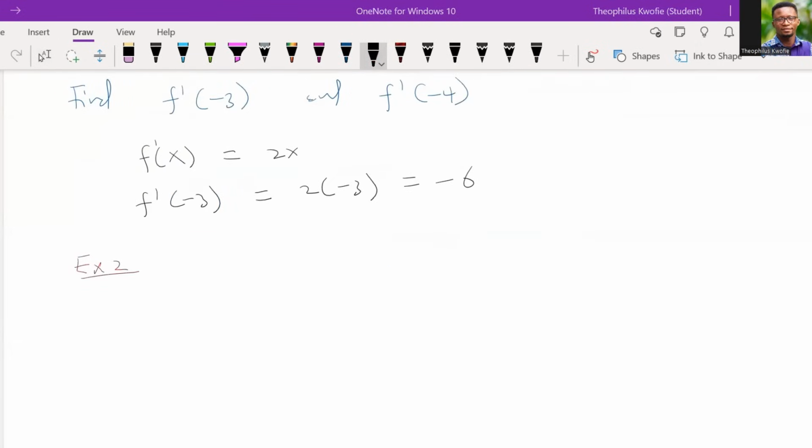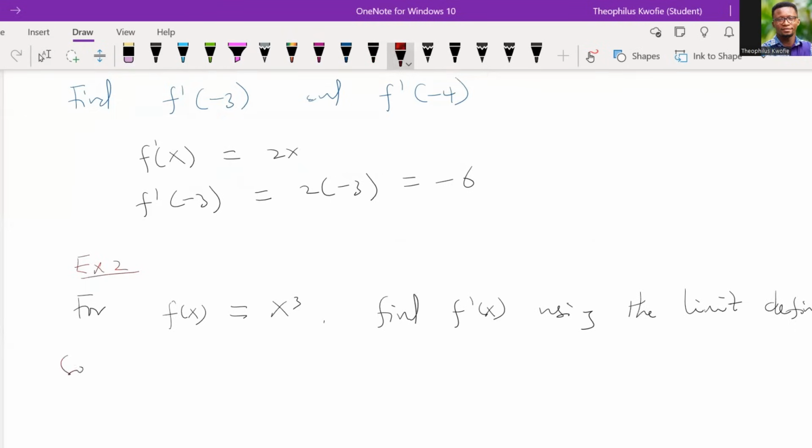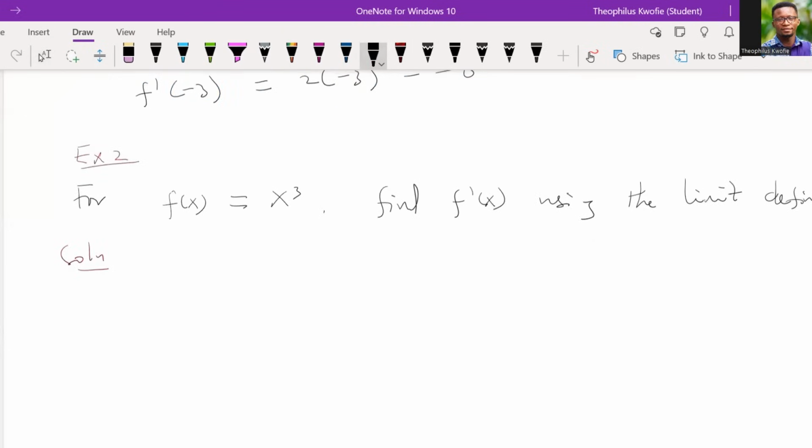Now I want us to look at it. What if this time around my f of x is a cubic function? How do I find f prime of x using the limit definition? So we go through the same procedure. Okay, good. If I have such a function, then by using the limit definition, f prime of x will just be equal to the limit as h approaches 0 of f of x plus h minus f of x, all divided by h.